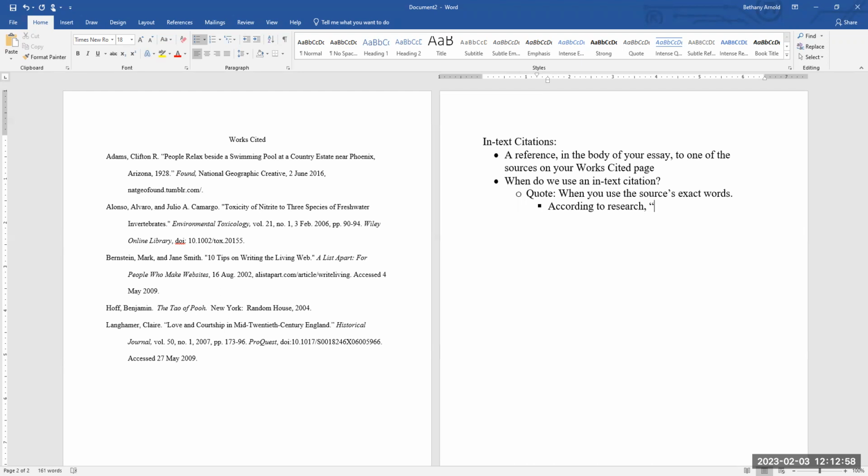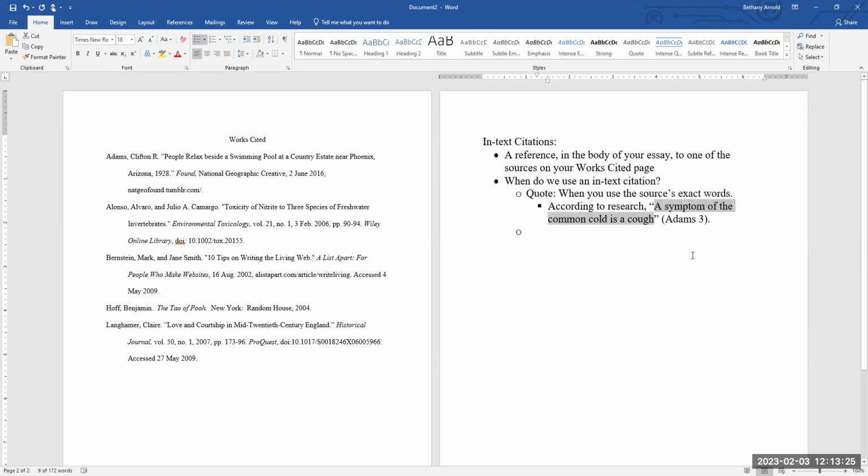So I may say something like, a symptom of the common cold is a cough. And then I would have a citation here. And I'm going to show you how to format these in just a moment, but I will put a placeholder in there. And we'll discuss what that is in just a second. So these would have been the exact words from that source.